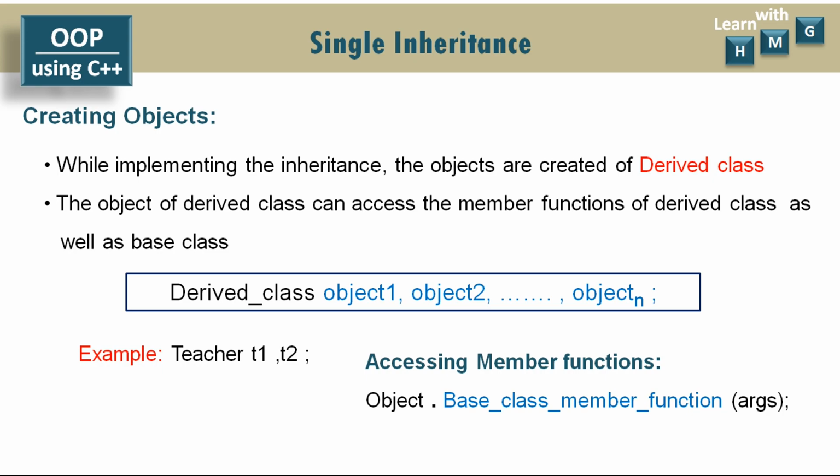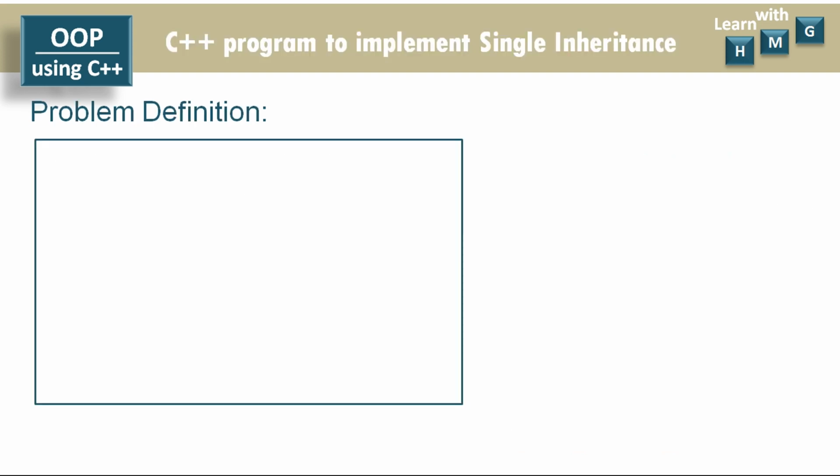Similarly, the same object can be used to call the member function of a derived class. So object dot derived class member function and arguments if required. Like this, here also the member functions are called using the object of derived class. So in both cases the object is of derived class, but the member functions are of different classes. That is, the base class member function or derived class member function you can call easily even though the object is of derived class. Now let us see one C++ program to implement single inheritance.